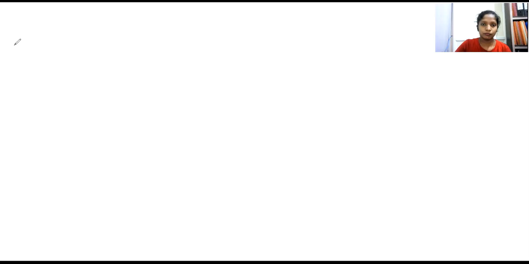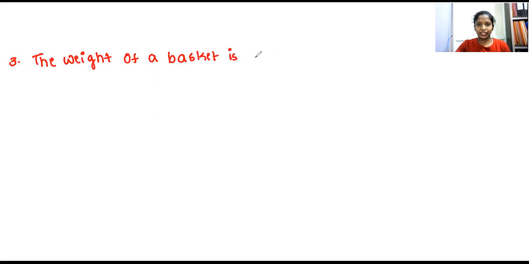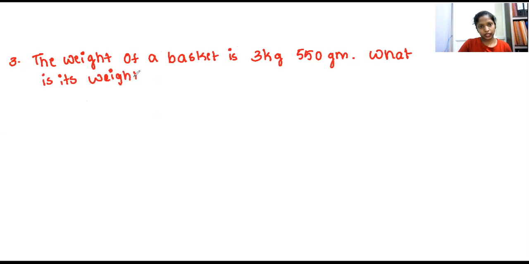That's your question number 3. The weight of a basket is 3 kg 550 gram. What is its weight in gram? So in gram you have to find out the weight of that basket.